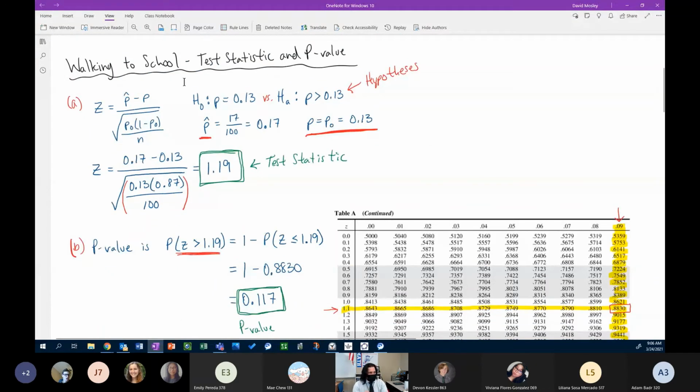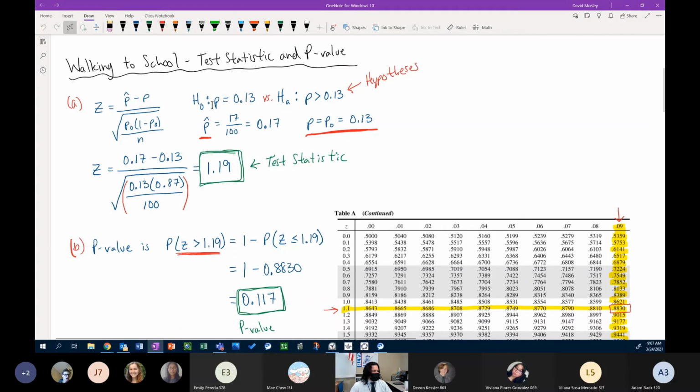So for part A, we need to use the Z statistic, right? The one sample Z test. So we get Z equals p hat minus p0 divided by the square root of p0 times 1 minus p0 divided by n. All right, I have our hypotheses written here as well to kind of illustrate what's going on.